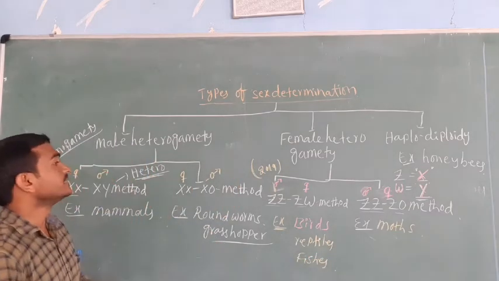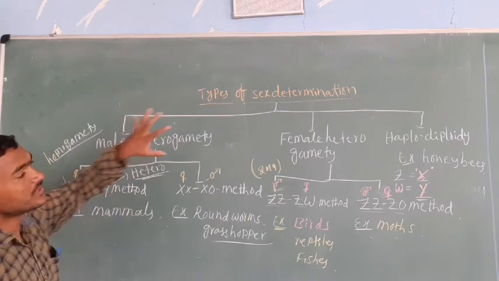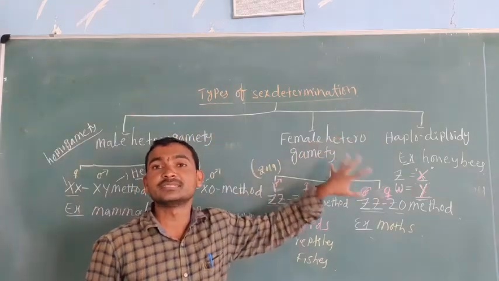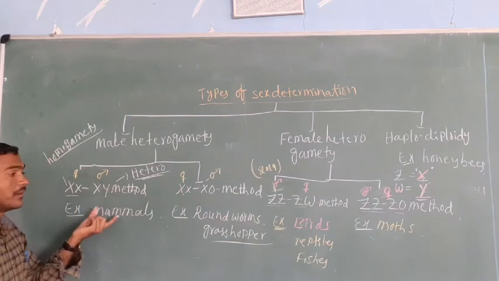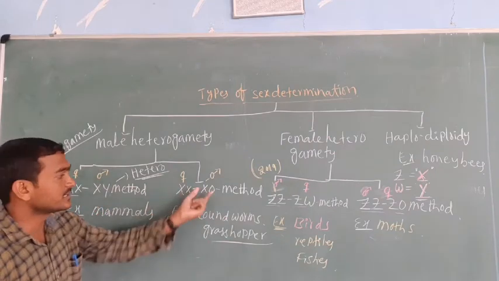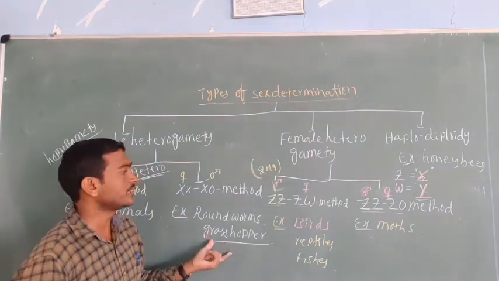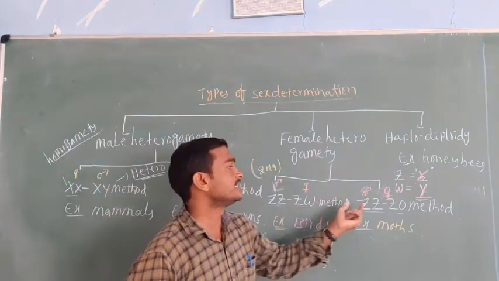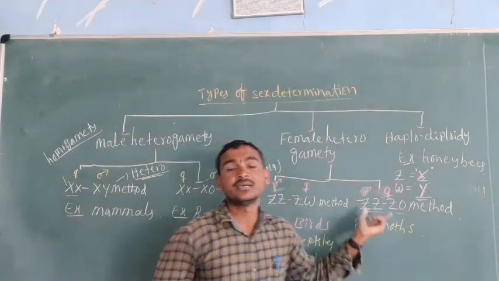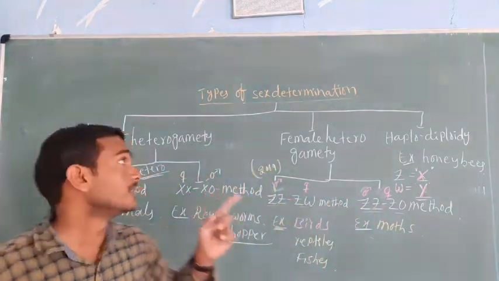This is the male heterogamety, the female heterogamety. This is a very important example: the male heterogamety XX-XY method in mammals, then the XX-XO method in roundworms and grasshopper. ZZ-ZW is in birds, reptiles and fishes. ZZ-ZO is in moths. These are the types of sex determination.